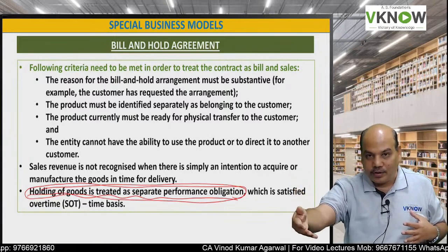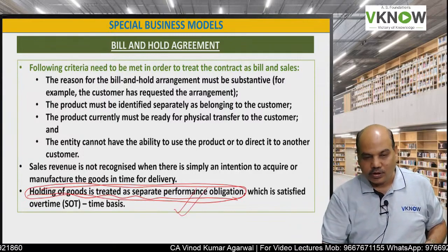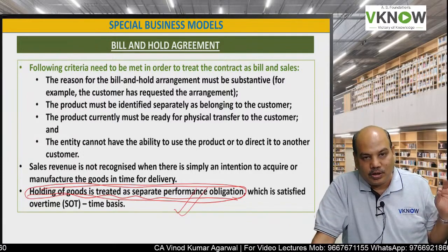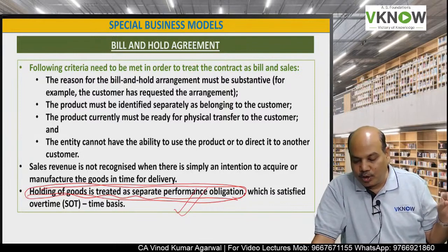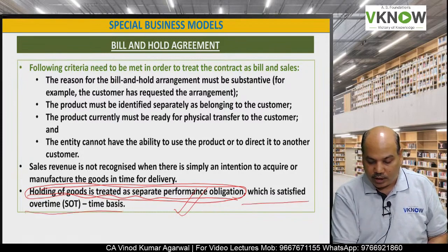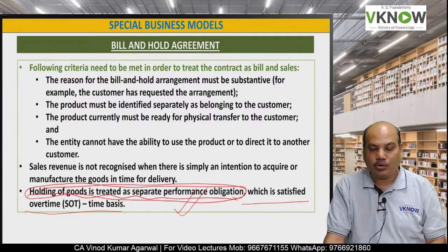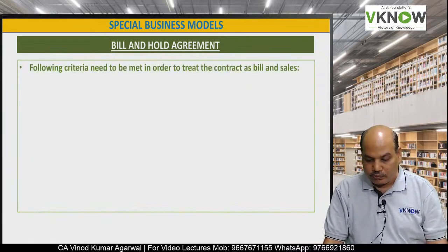You should take the delivery. Customer says, okay, I will take delivery after 3 months and you can charge me. That is treated as a separate performance obligation, which is satisfied over time. So that will be recognized as satisfied over time.